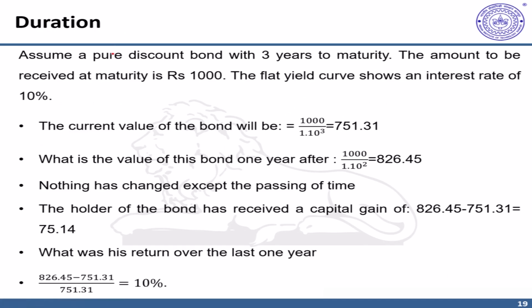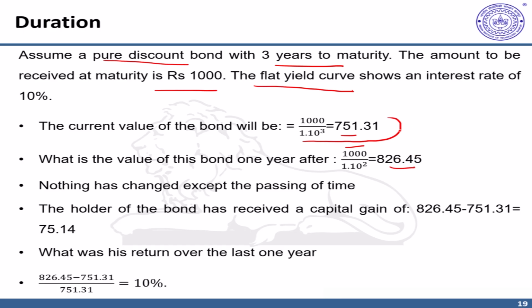To begin with, think of a pure discount bond, a zero coupon bond with 3 years to maturity, and the principal or face value to be received at maturity is 1000. Also assume a constant flat yield curve of 10% interest. Now there are 3 years to maturity, so the present value of the bond should be, if markets are efficient, around 751.31. After 1 year, again nothing changes. The yield curve remains the same. Face value is 1000, so its present value after 1 year would be 826.45.